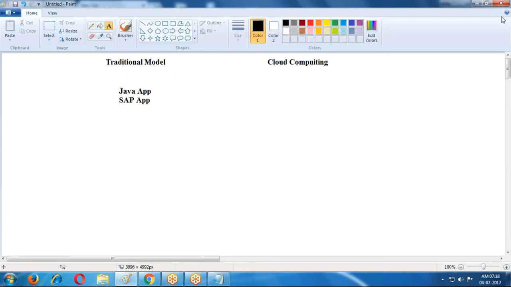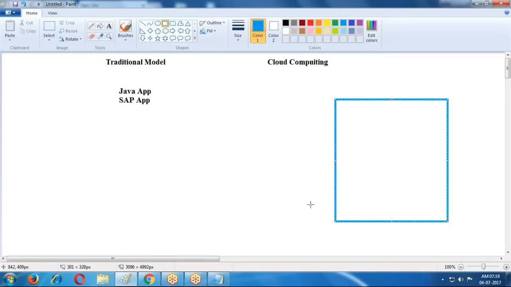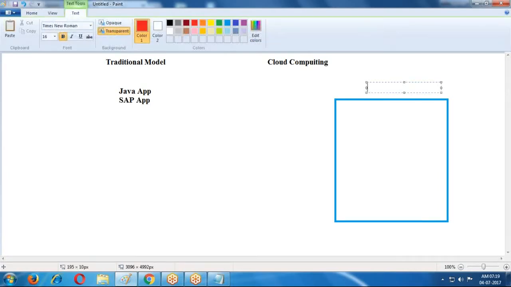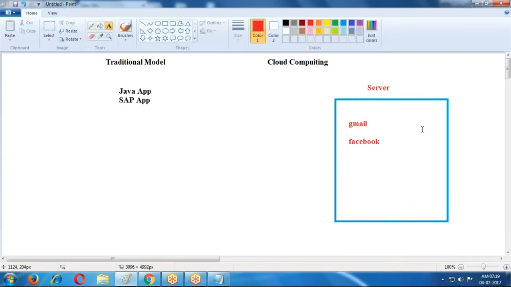But in the cloud computing model, how do we access? Here we have a central server, and some applications are installed on it. Gmail is one application, Facebook is another. Like this, some applications are available on the server side.